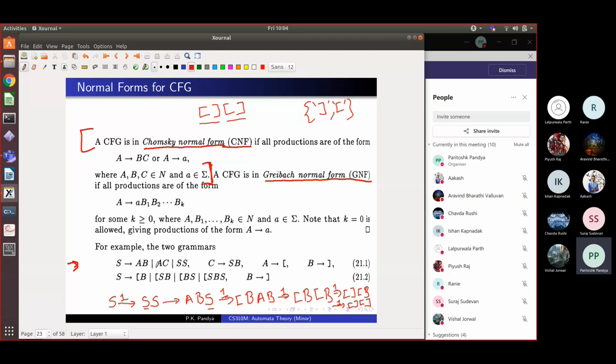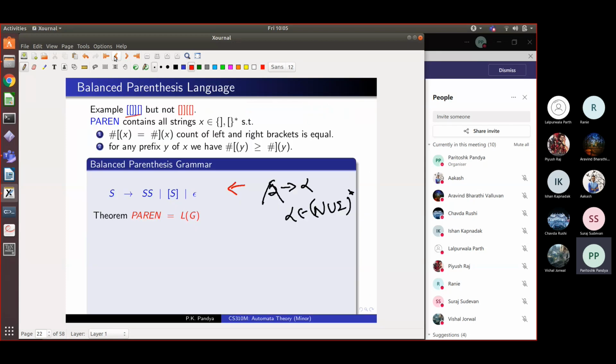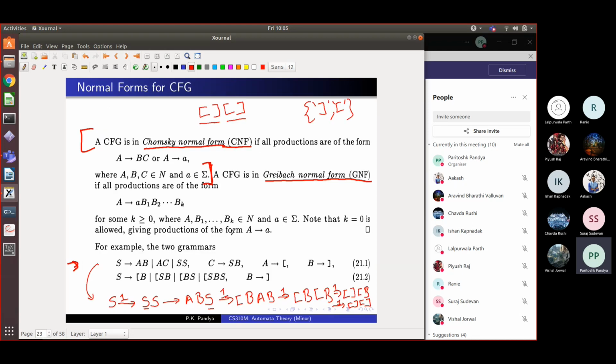Here was a derivation in this grammar 2.21, a derivation of the string left bracket, right bracket, left bracket, right bracket. Now, I think you can convince yourself with some working offline that any string in this balanced parenthesis language, except for epsilon, can be generated in this grammar. And I have obtained this grammar by some systematic way of changing the, let me close the window.